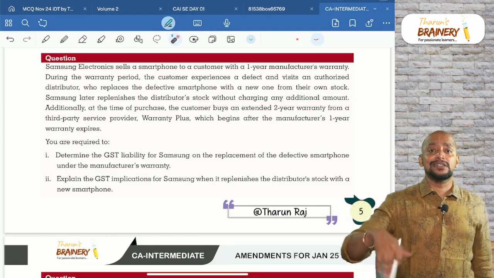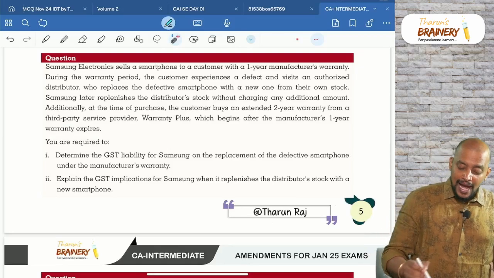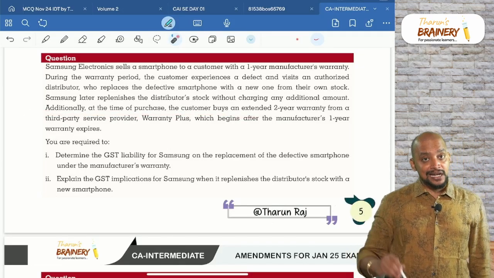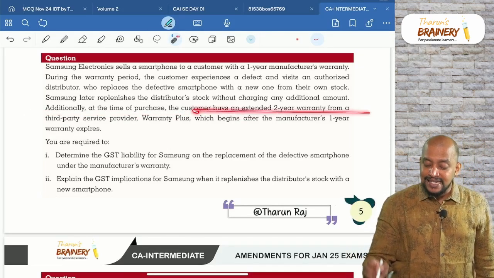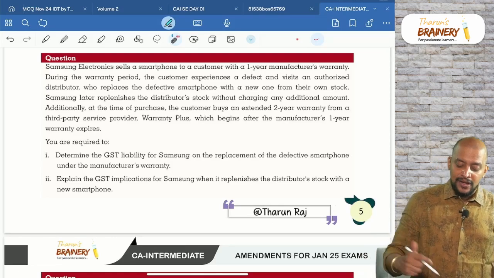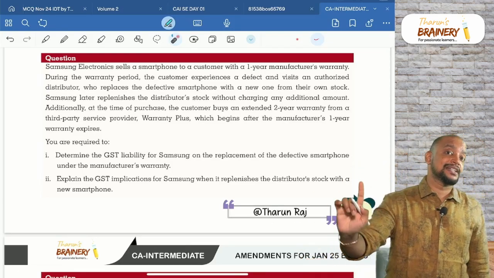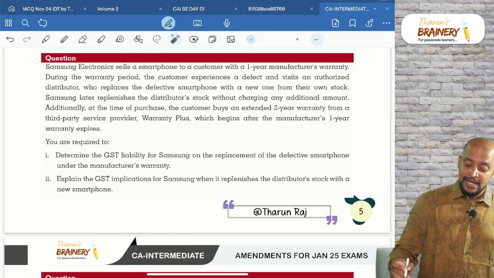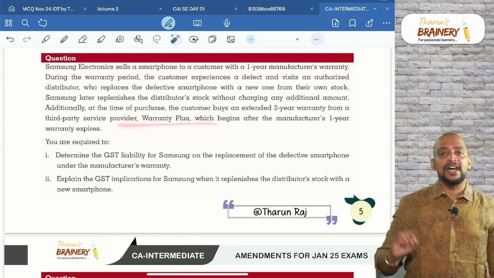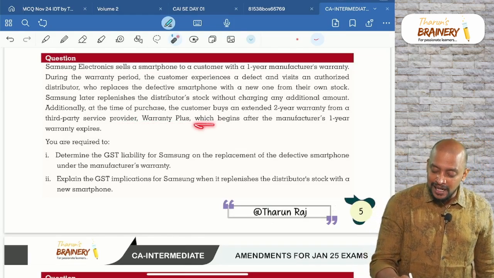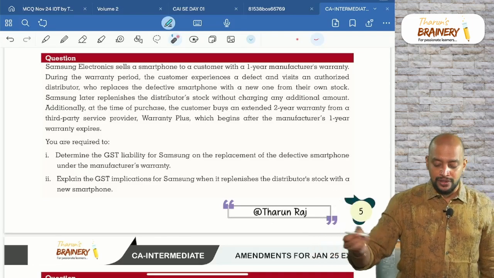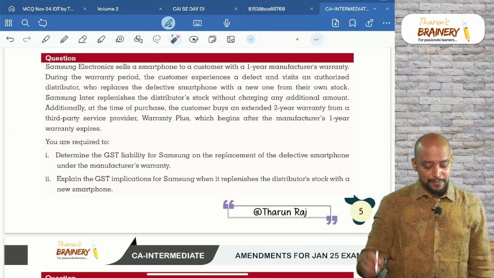Yes, because it is just the replacement. Additionally, at the time of purchase, the customer buys an extended 2-year warranty from a third-party service provider. Extended warranty from a third-party supplier, not from the same supplier. Third-party service provider warranty plus, which begins after the manufacturer's 1-year warranty expires.